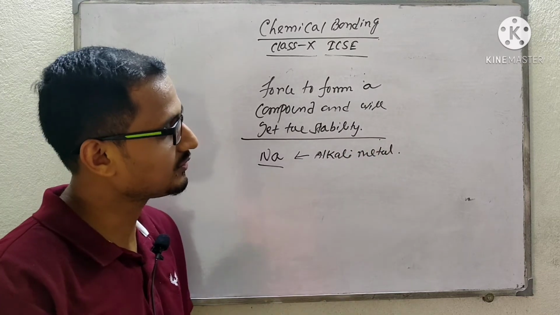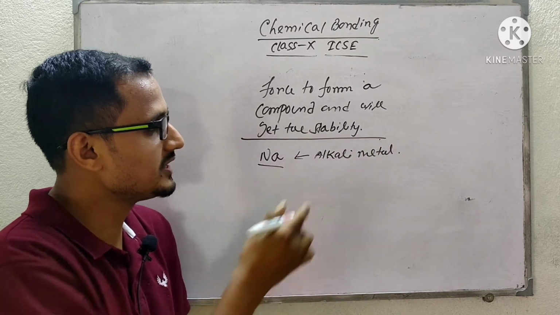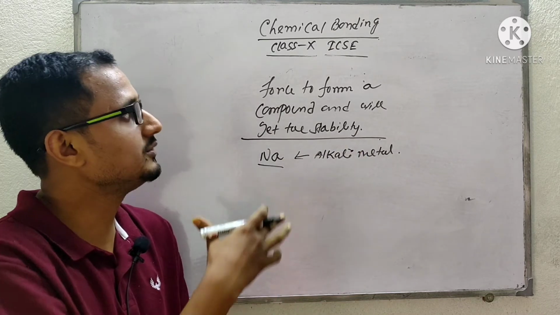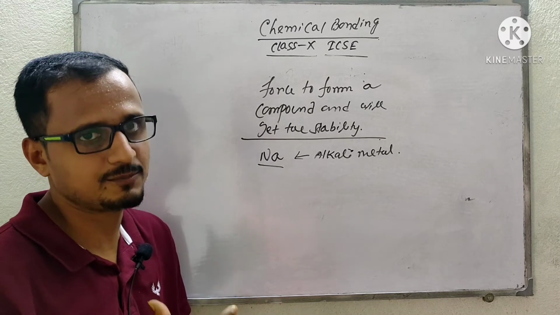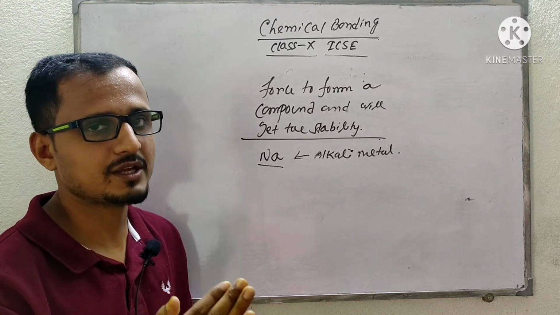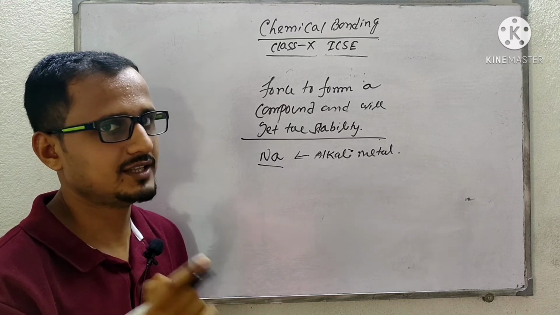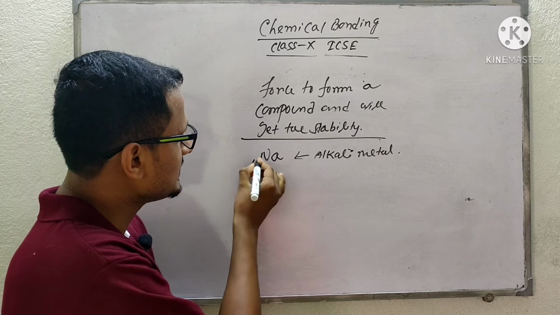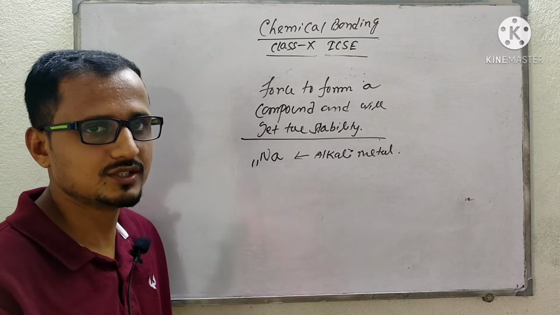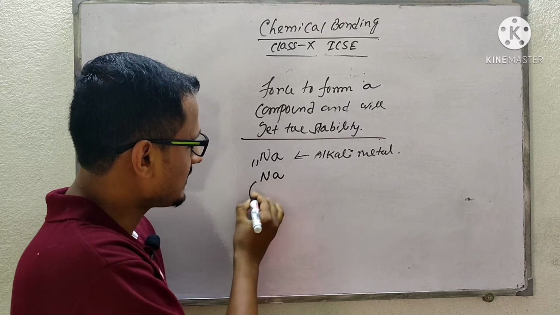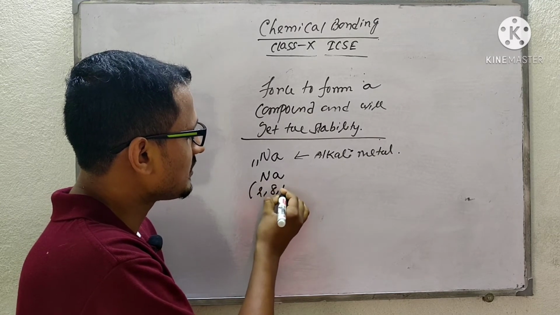Now before going into how this ionic compound is forming, you have to know the atomic number up to 20. Up to atomic number 20 you have to learn of all the elements. Here the atomic number of sodium is 11. That means sodium has electronic configuration 2, 8, 1.